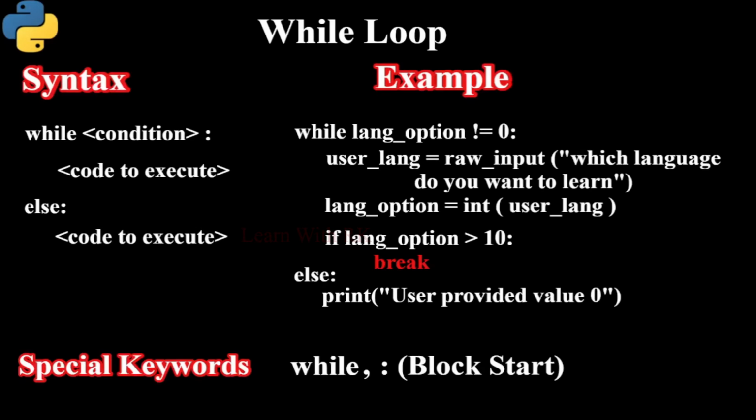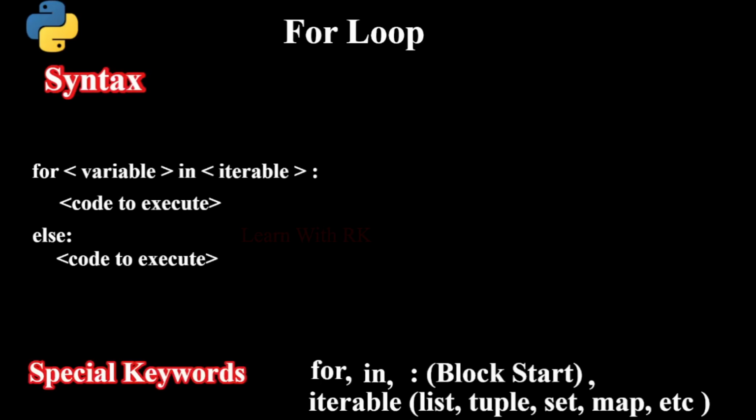The third conditional flow is for loop. When will we use for loop statement? When we are sure about the number of times the loop will execute. We can use the for loop to iterate the elements in the iterables. The for loop starts with the keyword for.